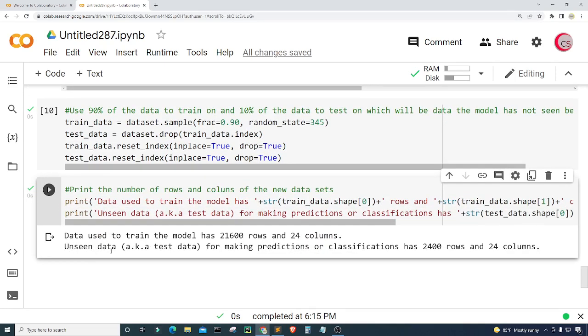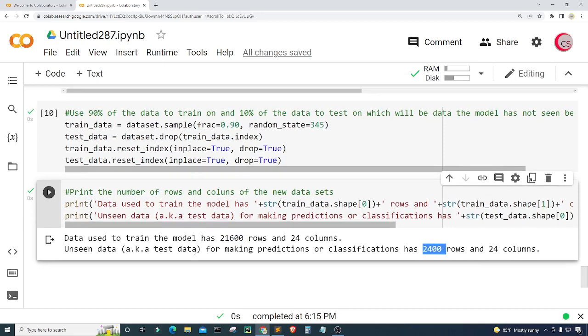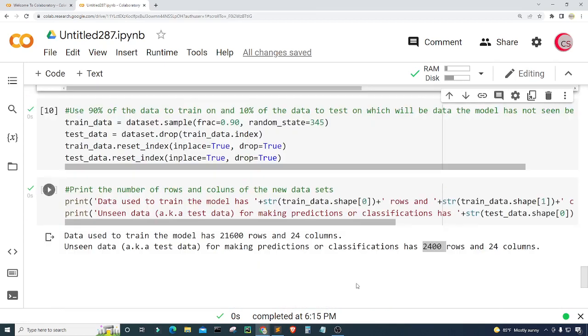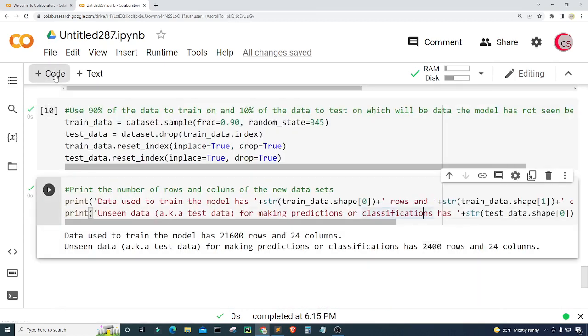Okay, so now we can see unseen data, aka test data for making predictions or classifications, has 2,400 rows and 24,000 columns. So if we add these two rows together, we get 24,000, which will be the same number of rows in our data set. So that's good. All right, so let's go ahead and create a new cell.